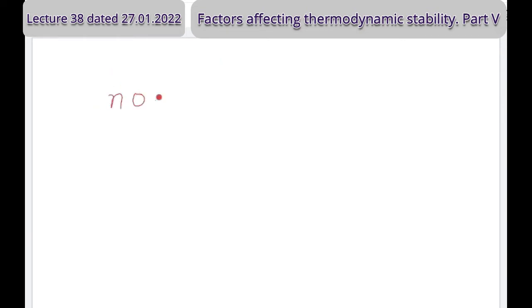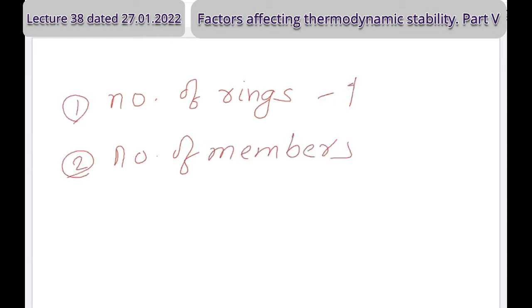The first point, number of rings, about which I had a discussion. And second point, number of members in the ring. Higher the number of rings, higher the stability. And about members of the ring, 5-membered or 6-membered rings, the ligand should arrange properly.